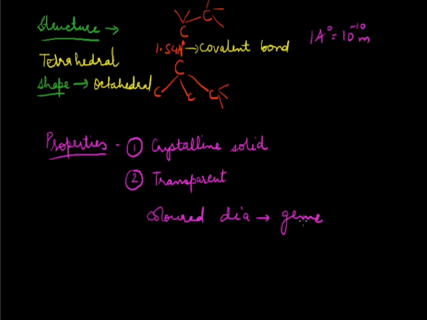Lattice defect is a topic which will be dealt with at a bit higher level. Right now what we can understand is the presence of impurities due to which color may be imparted to diamond. For example, if the impurity is of boron, then the color of diamond becomes blue, and if the impurity is of nitrogen, these are the 2 most common impurities, then the color becomes yellow. So due to the presence of some other atoms in the structure of diamond, a color may be imparted to diamond. Next property, diamond is the hardest natural substance.